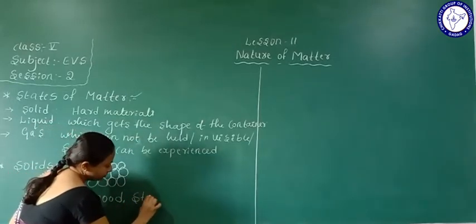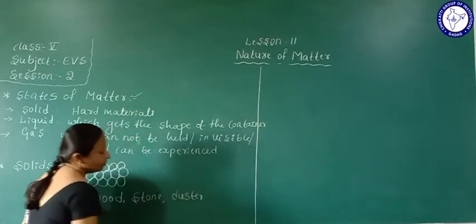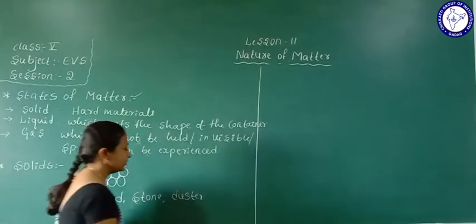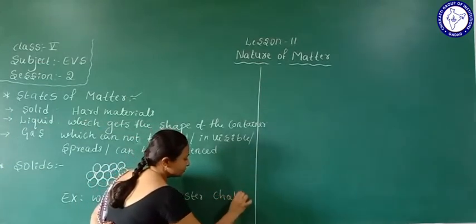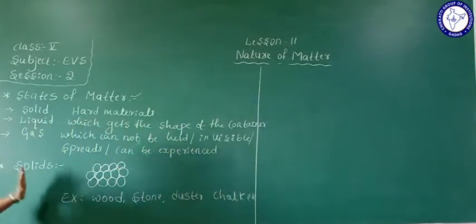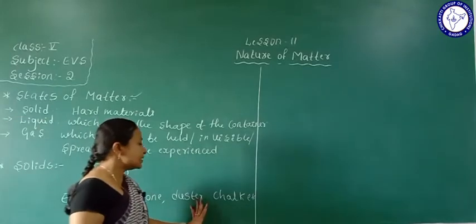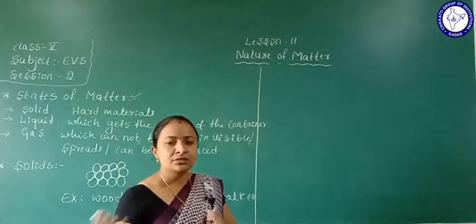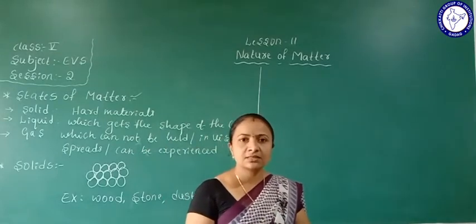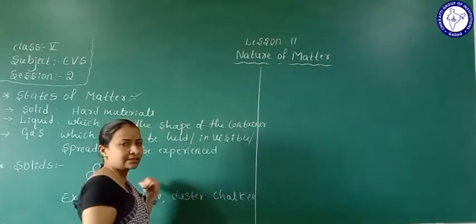We can give many examples for solids. Okay, understood about solids? So these solid particles are densely and closely arranged, and those we call solids. Examples of solids: wood, stone, duster, chalk, bench, table, chair. That means these are all hard materials, and those we call solids.